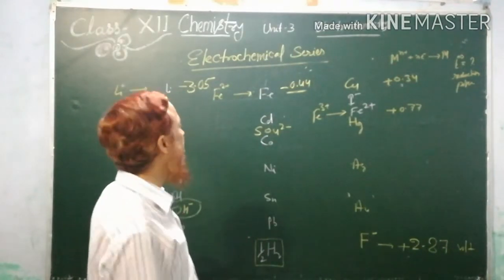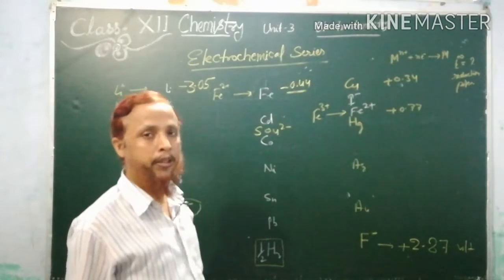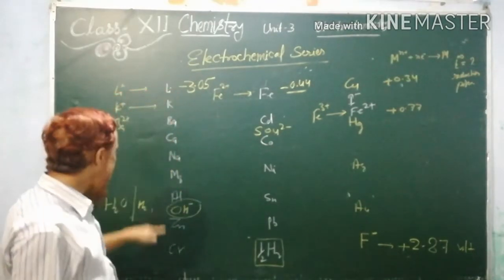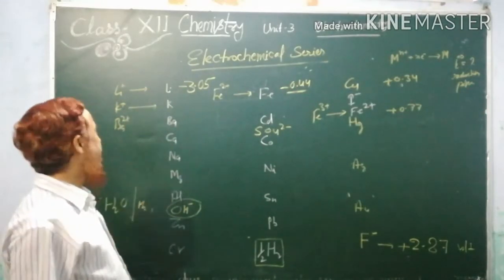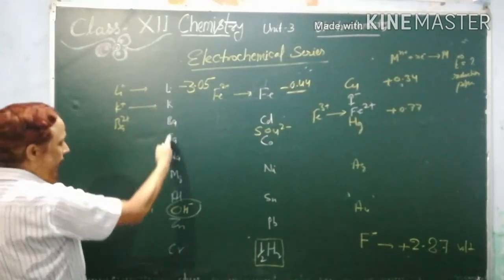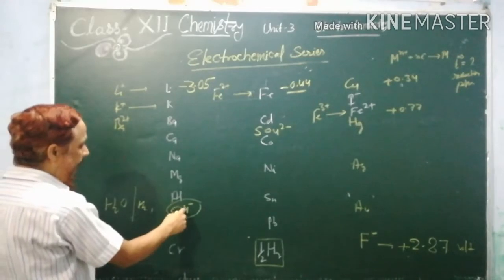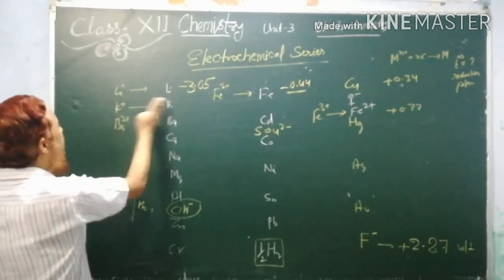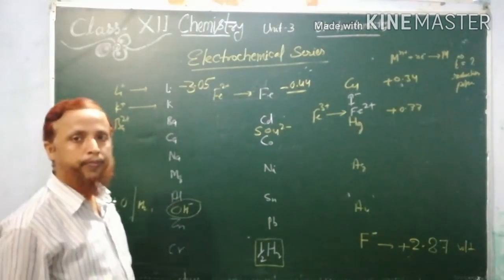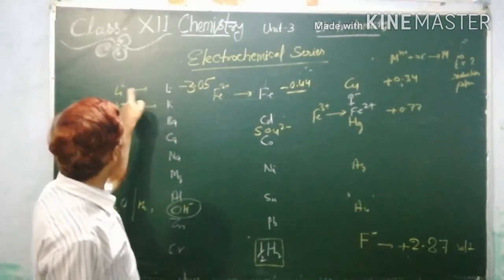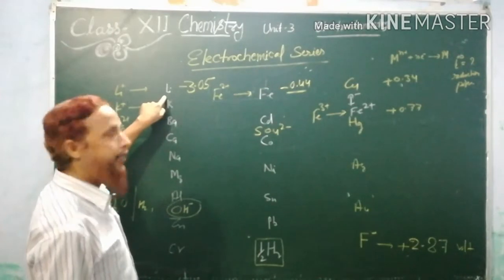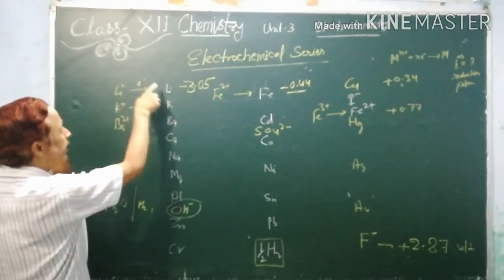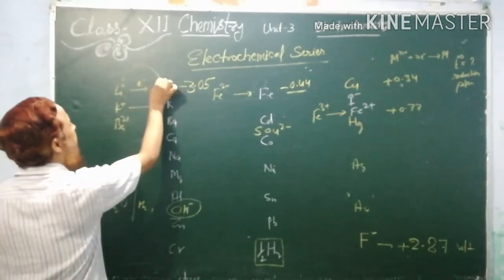So we will talk about the important features of the electrochemical series. What I told you, learn the position of these metals, and if we learn only metals or those in ionic form, that will be enough. No need to learn the whole equation as given in the book, but the concept will be clear. Lithium is obtained from lithium ion, and this is because of the acceptance of electron, and acceptance of electron is called reduction.